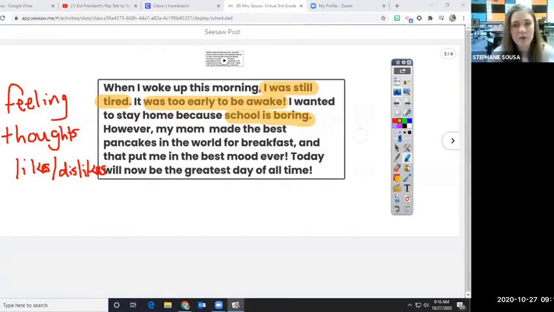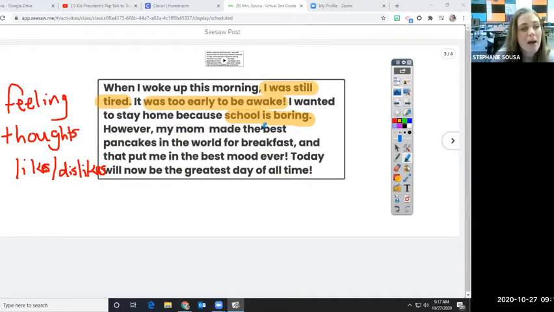That's a terrible opinion. That is an awful thing to say. School is not boring. What a terrible opinion. Ha ha ha, just kidding. Okay, so school is boring. That's an opinion because some of you might think, school's actually pretty fun. School's a place I get to see my friends. School's not boring, it's okay. It's an opinion.